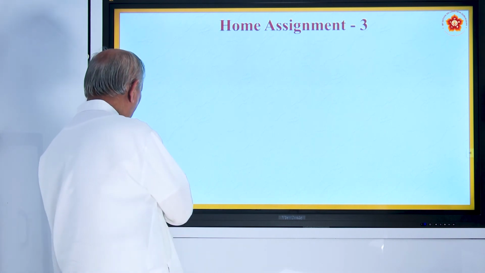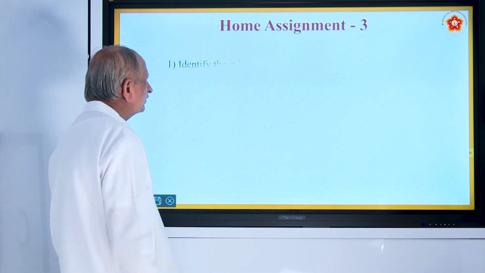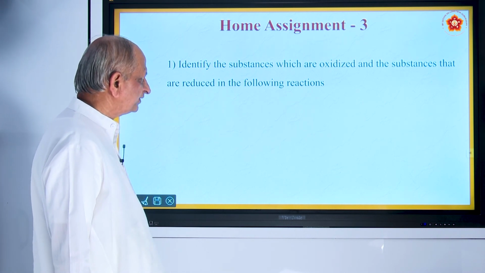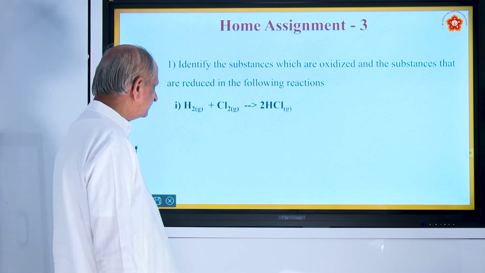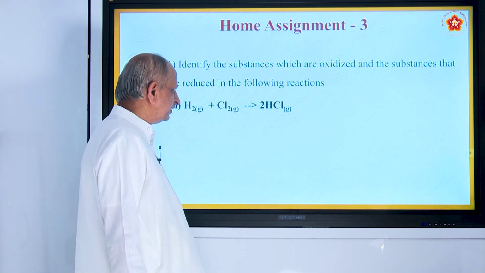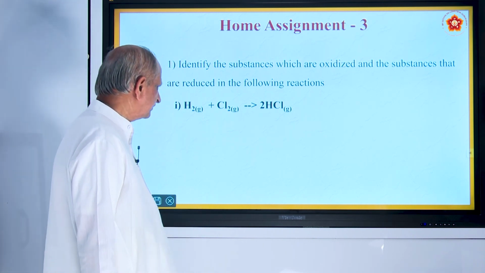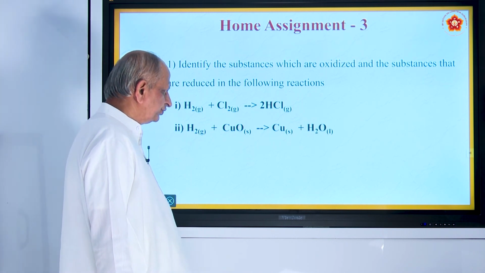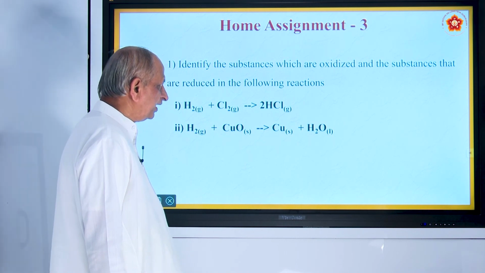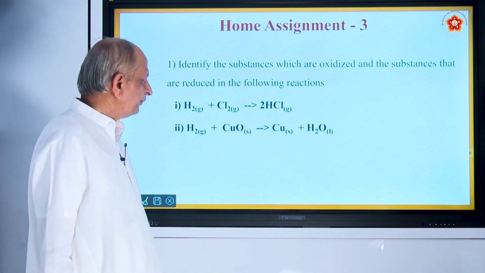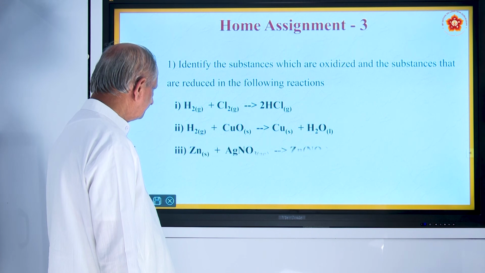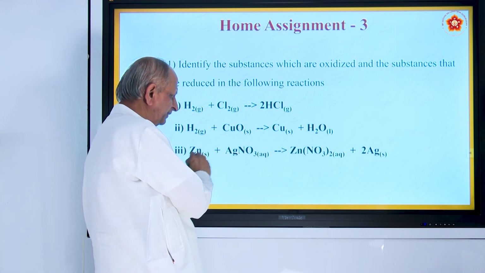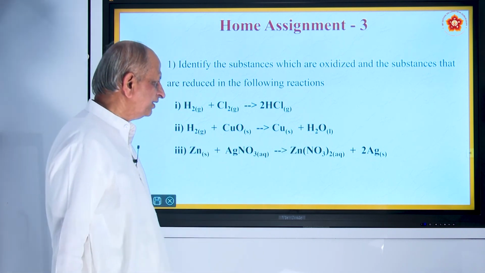Now, let us see some home assignments. First question, identify the substances which are oxidized and the substances that are reduced in the following reactions. H2 plus Cl2 gives 2HCl gas. H2 plus CuO gives Cu plus H2O. You must tell which is oxidized, which is reduced. And Zn plus AgNO3, silver nitrate. Zinc plus silver nitrate gives zinc nitrate plus silver.